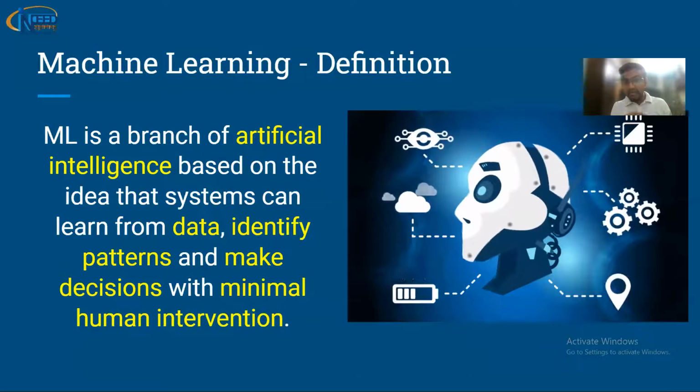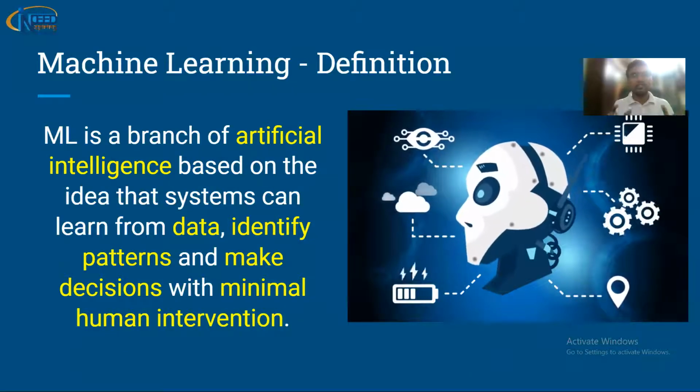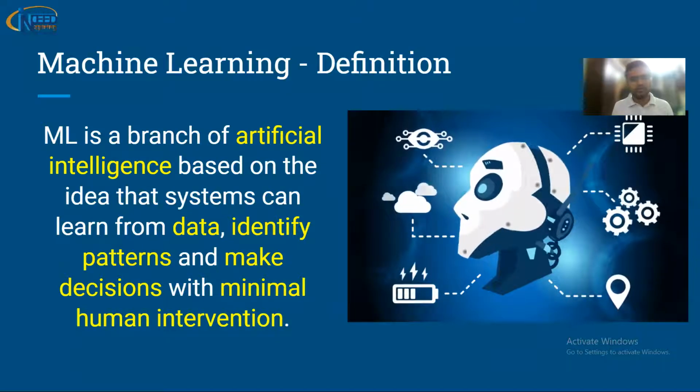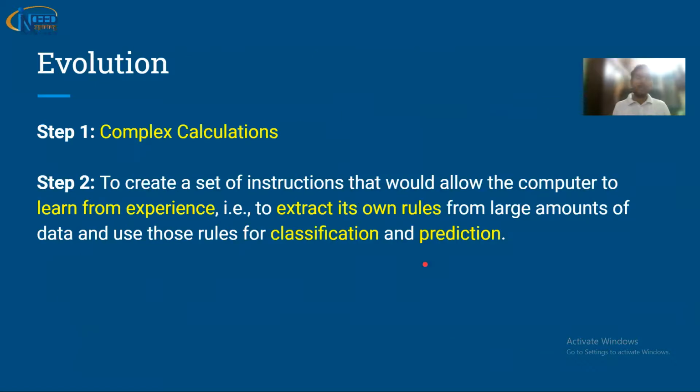So I'm reiterating, it is a branch of artificial intelligence. We see so many products around us which are based on artificial intelligence, and we'll talk some more about it in the later slides. Let's move ahead and try to understand how this evolved. I'm just putting it into two steps. Earlier it was just complex calculations. For human beings, complex calculations were difficult and time consuming. So for complex calculations we designed machines. They are simply calculators. But step two was to create a set of instructions that would allow the computer to learn from experiences. And after learning, create a set of rules, and by these rules it can perform classifications and predictions.